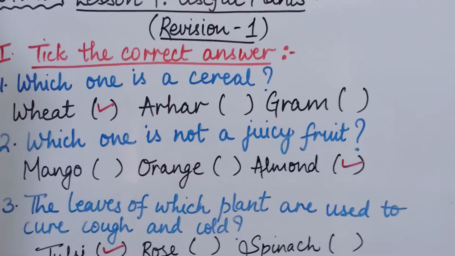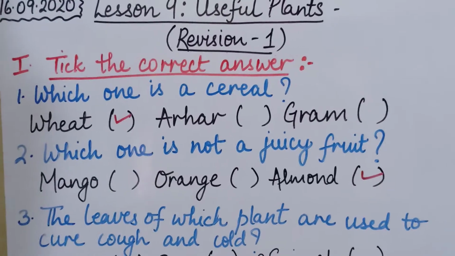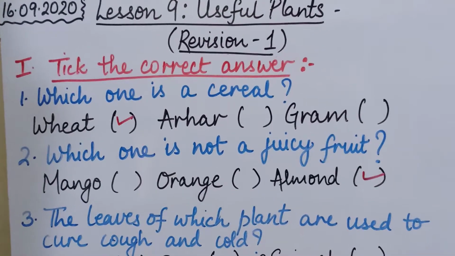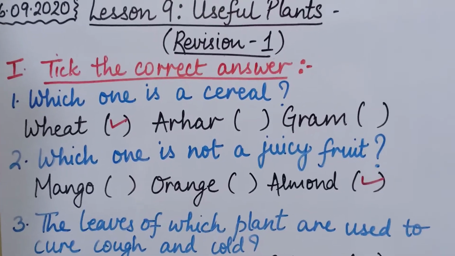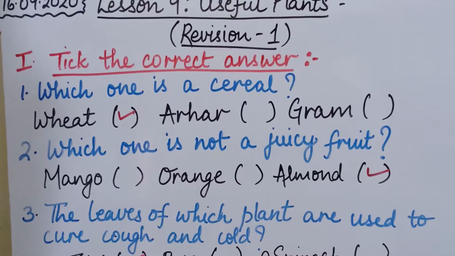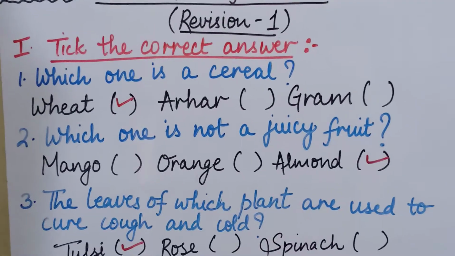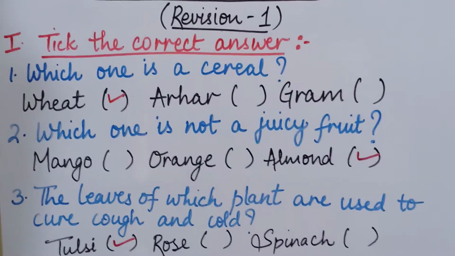Children, as you all know, this is our online EVS class and we are doing revision work. Today we are going to do lesson number 9, useful plants, and in this chapter we will do revision 1 today. The first question is to take the correct answers.